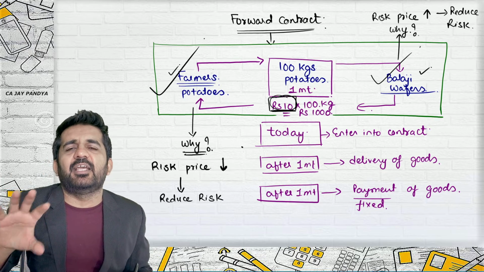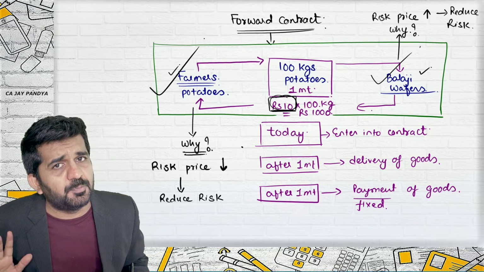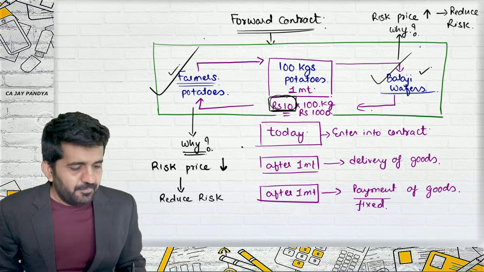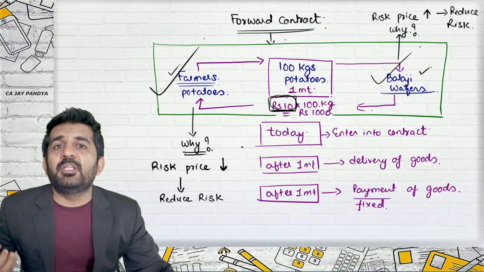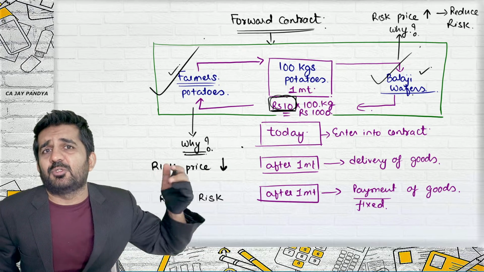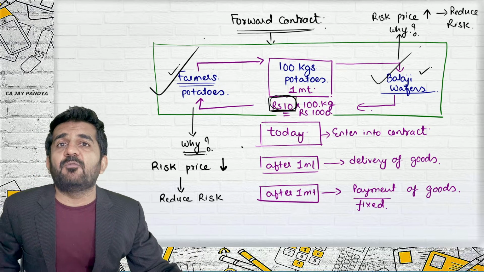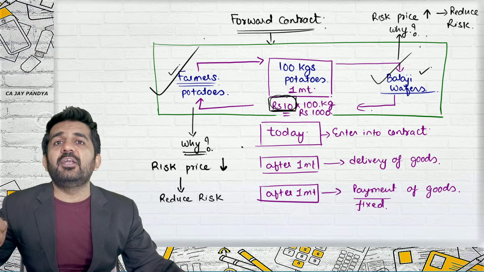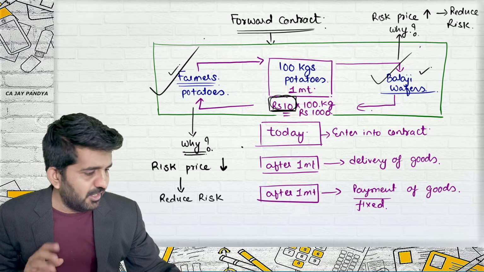Farmer is certain that they are going to get 10 rupees. Balaji Wafer is certain that they are going to pay 10 rupees per kg as far as potatoes after 1 month are concerned. Is it all right? So for good night sleep, to do the business without carrying much risk. See, Balaji Wafer is already carrying some of the risk to sell the wafers. There are other competitors and there are other risks. Why carry this type of risk of price fluctuation of potatoes? Is it all right? So, for reducing the risk, both are entering into contract.